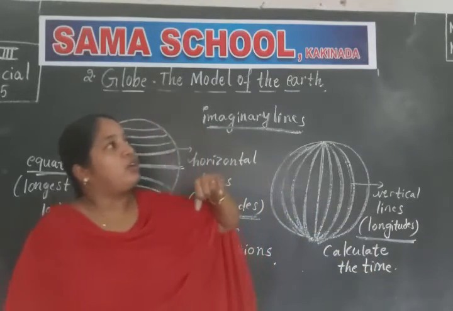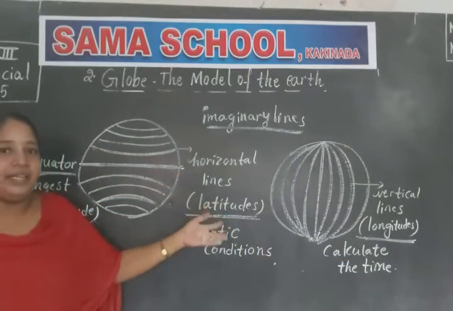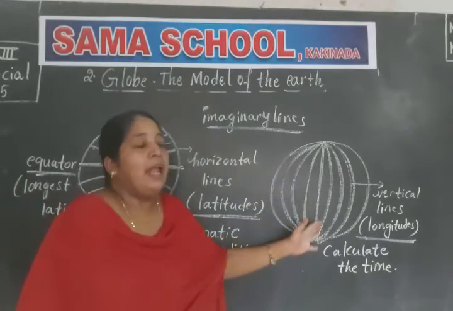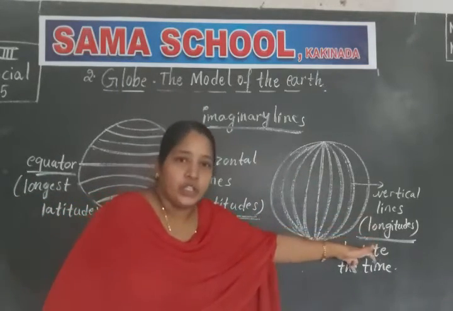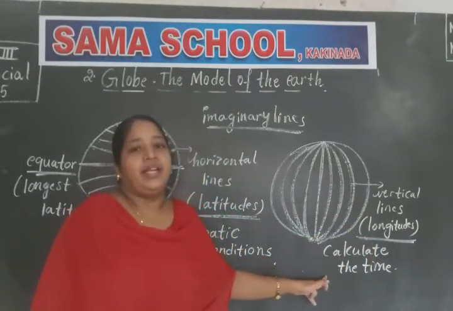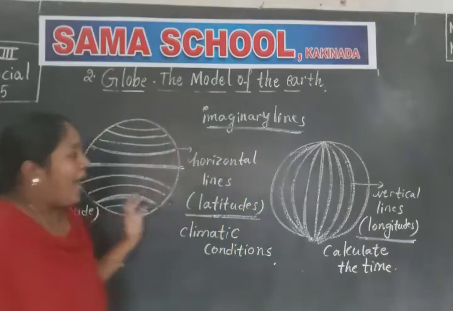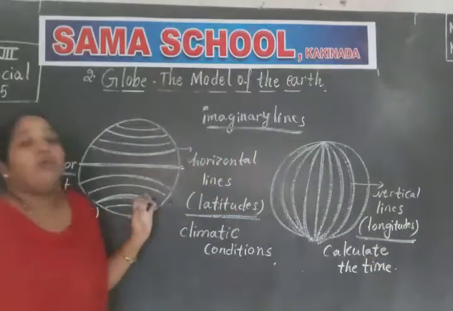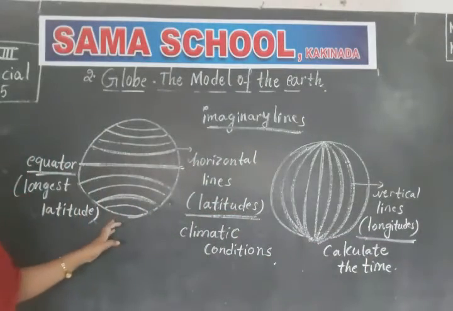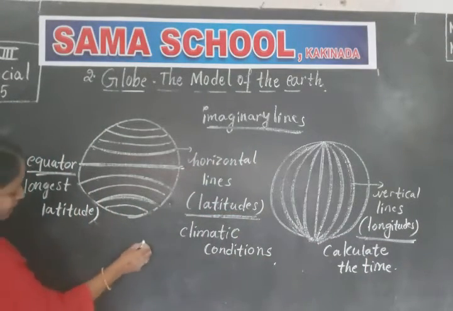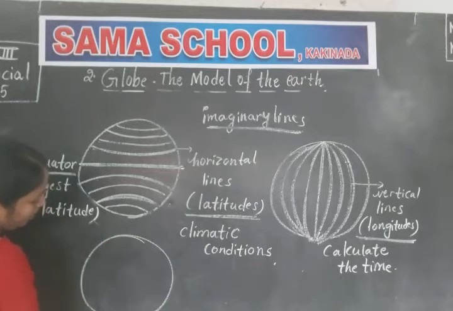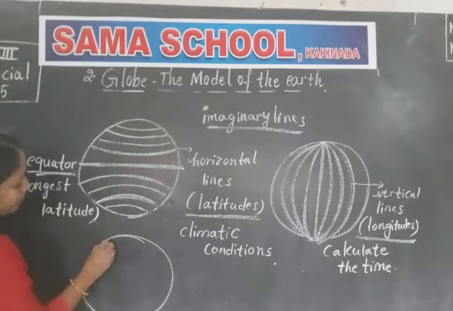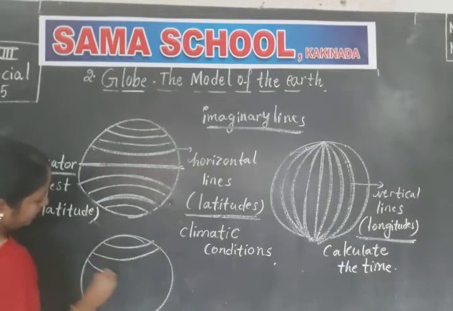We can simply see the clock and say the time, 8, 9, 10. How is it possible? Because of these longitudes only. Clear, children? And with the help of both latitudes and longitudes, we can locate a place on the globe. How? I can show you. For example, see, these are the horizontal lines.